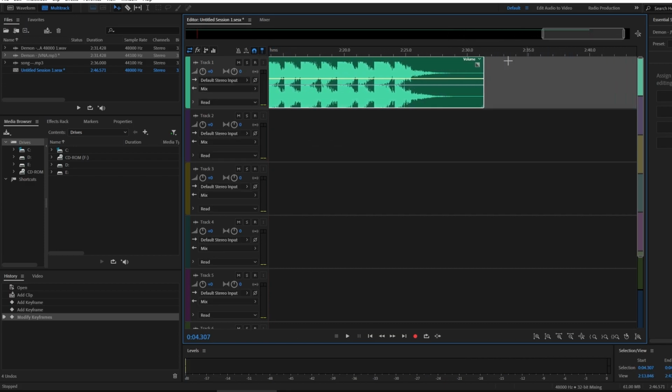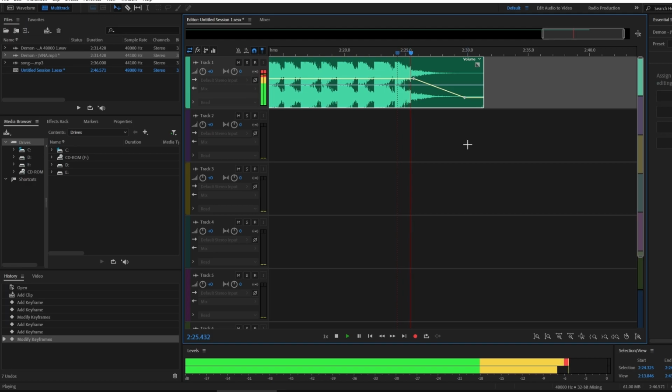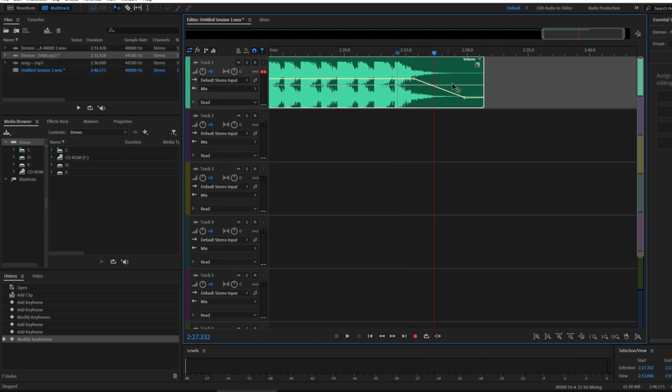To fade out, create a new point in the volume line towards the end of the audio. Drag the end of the line to the bottom. This action signifies the fade-out effect as the volume decreases over time. If you are not satisfied with your fade, you can modify the position of your points later.